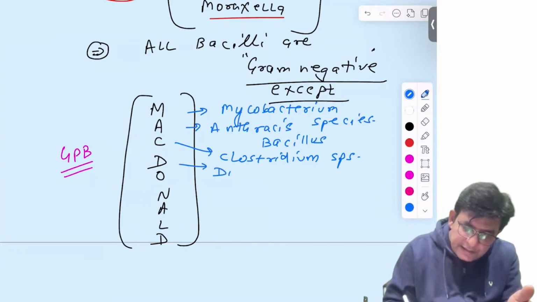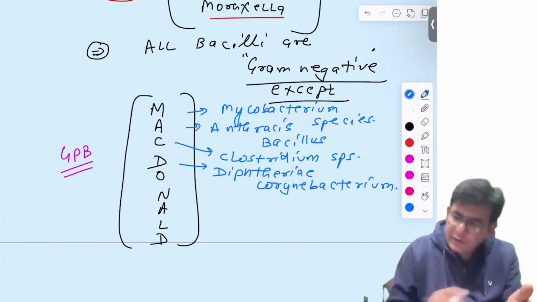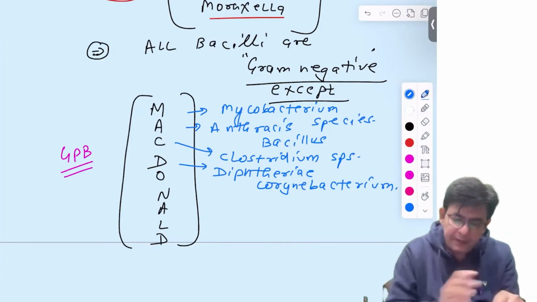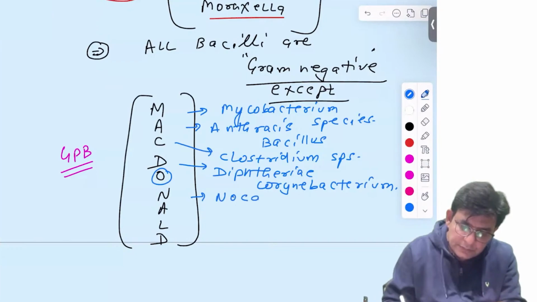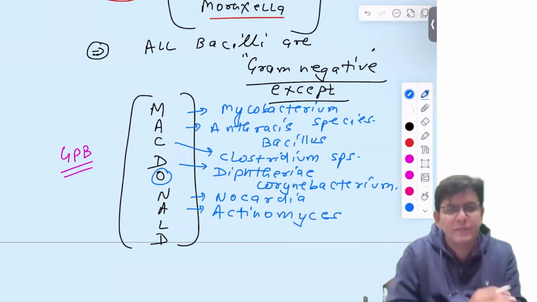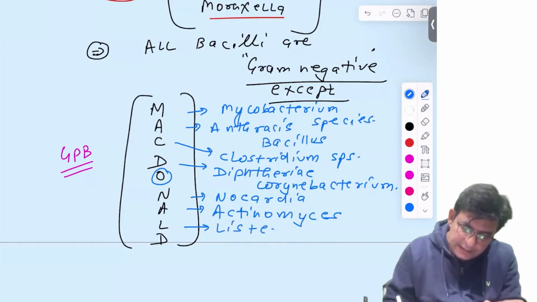D is diphtheriae, which is Corynebacterium diphtheriae. O is just for the mnemonic. N is Nocardia. A is Actinomyces or Actinomycetes, they are the same thing. L is Listeria. And D is diphtheroids.